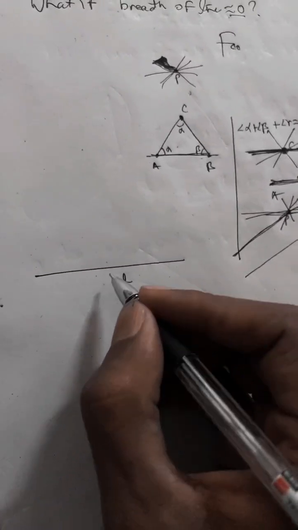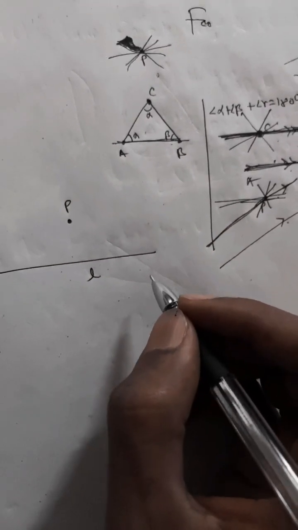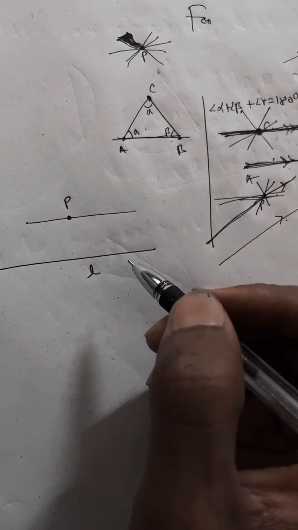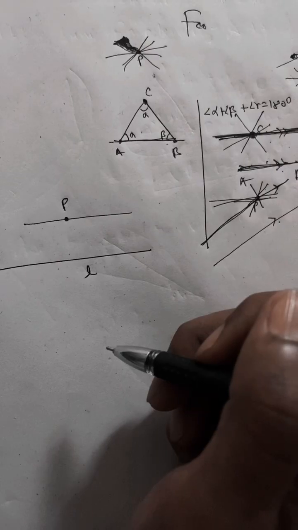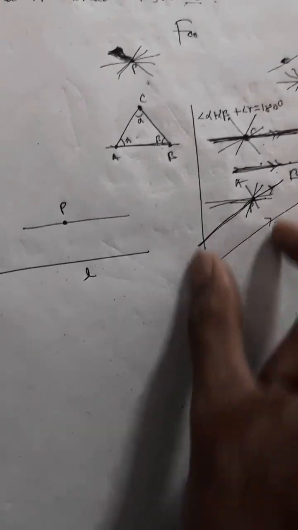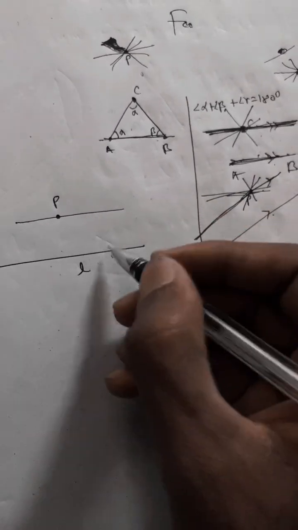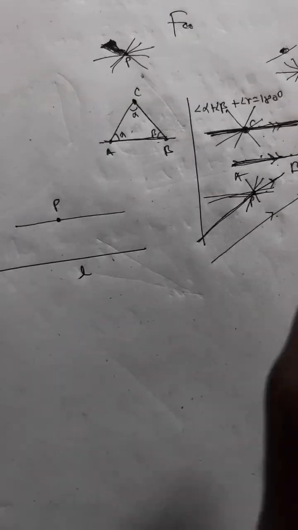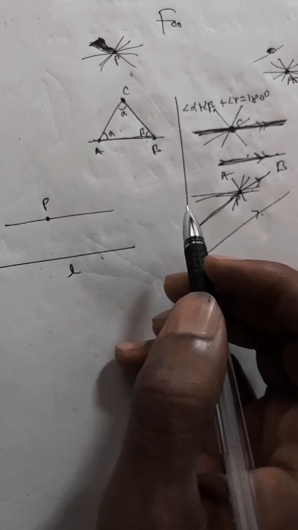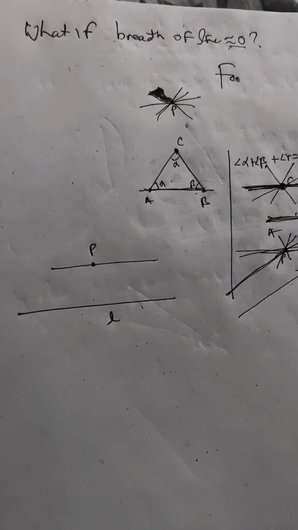What I'm trying to say is, Euclid says, given a line L or AB and a point P, there is exactly one line passing through this point P. Is this true? If I do not add the extra information that Euclid gave, which is parallel to this line, if I throw away that part and only say, given a line and a point P, there is exactly one line passing through P, that doesn't make any sense. Does it make any sense? No.